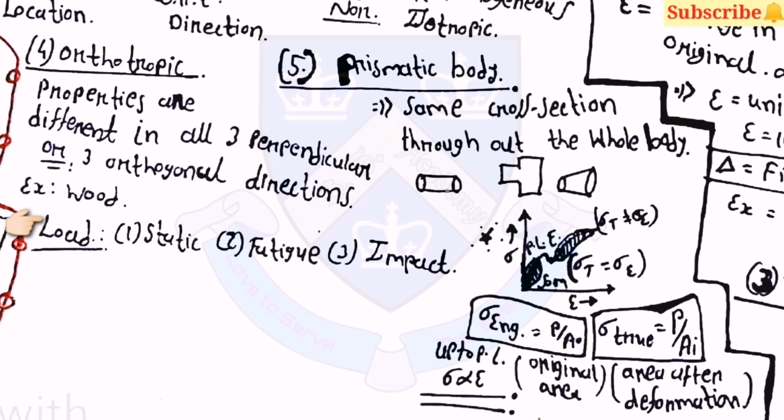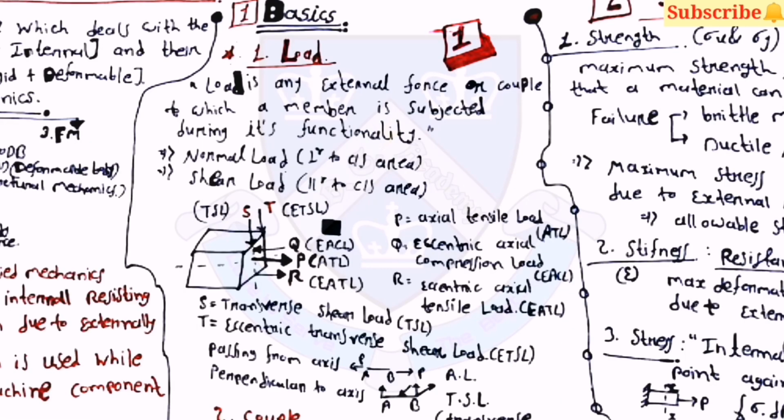Here are three types of load. First is static, then fatigue, and third is impact. Then engineering stress is equal to P by A and true stress is equal to P by A_i, where in the engineering stress you have to take the original area, and in the true stress you have to take the area after deformation.